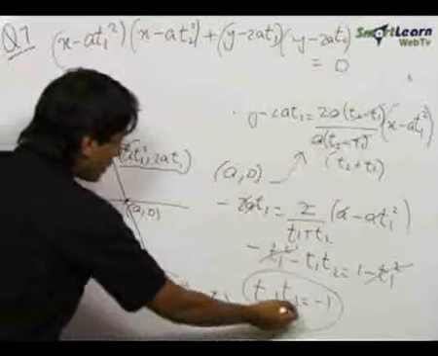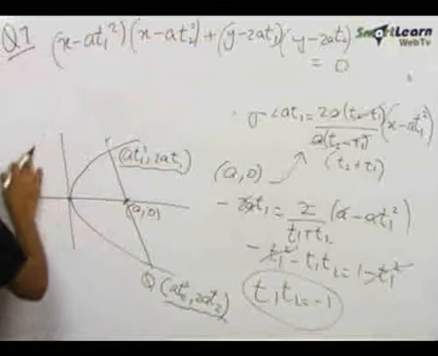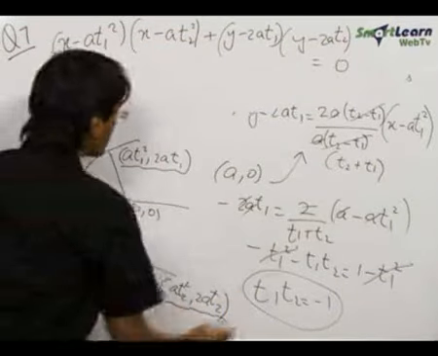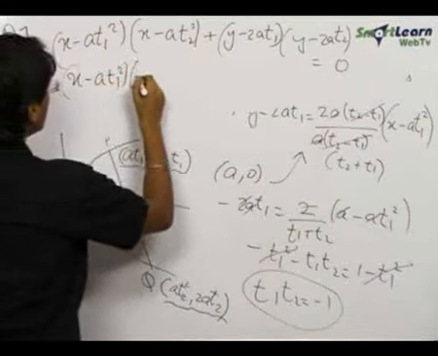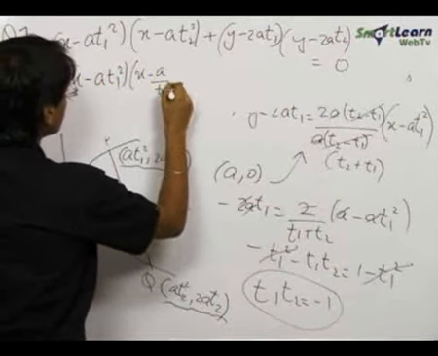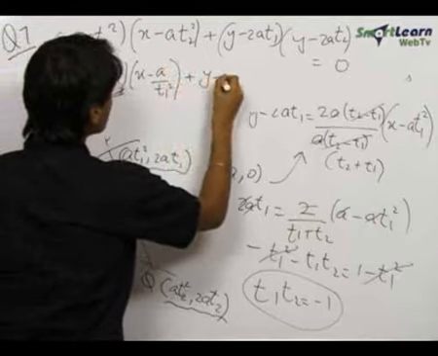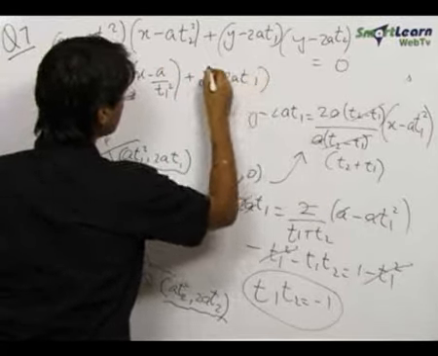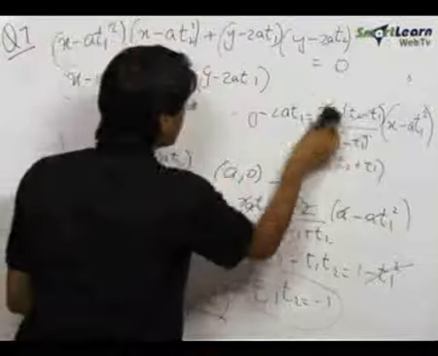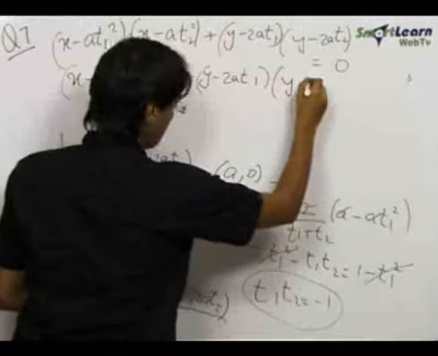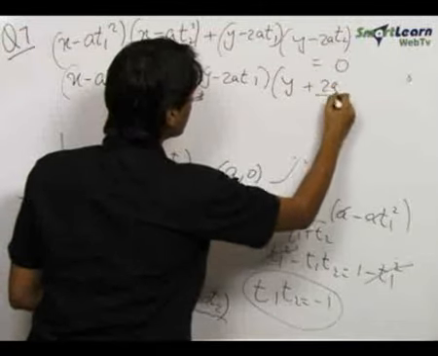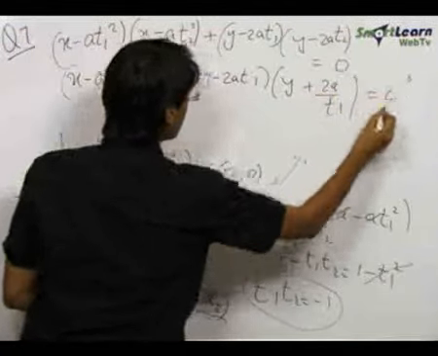Also we know that t2 is equal to minus 1 upon t1 from this equation. Hence putting t2 is equal to minus 1 upon t1, we get x minus at1 square into x minus a upon t1 square plus y minus 2at1 into y plus 2a by t1 equals 0.